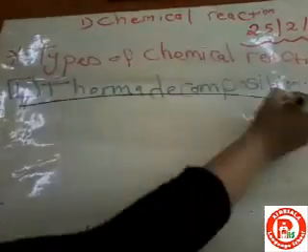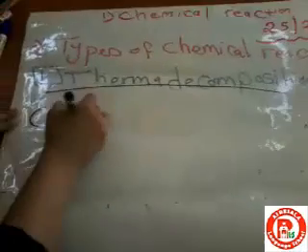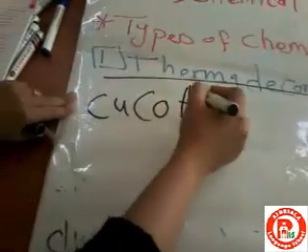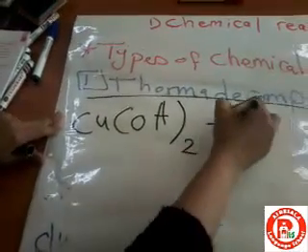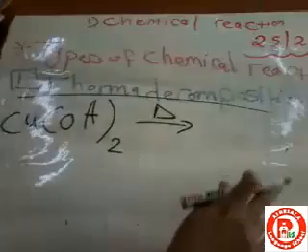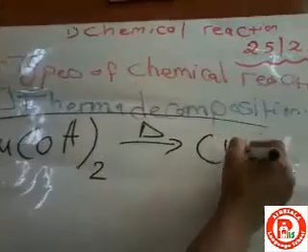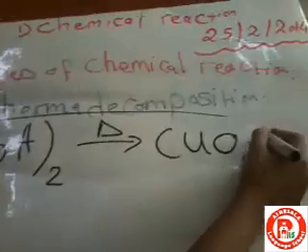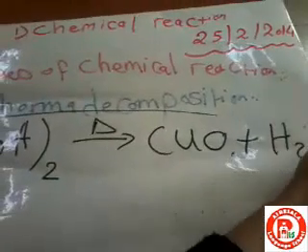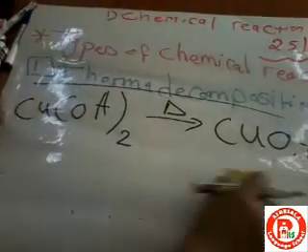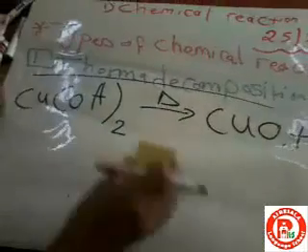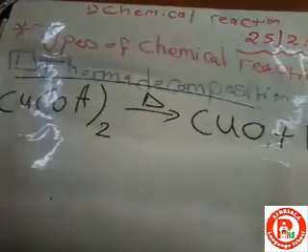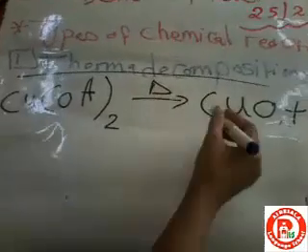We said yesterday that we will memorize the chemical formulas that I have written. Here is the copper hydroxide. What will I do with it? Just heat it. It will be decomposed, meaning changes into a simpler form, changes into copper oxide plus H2O water. If you look at the reactant and the product, you will observe that the number of atoms is equal. The color of copper oxide is black.